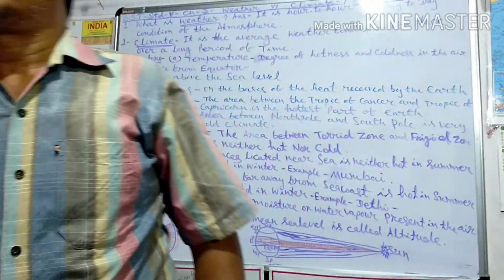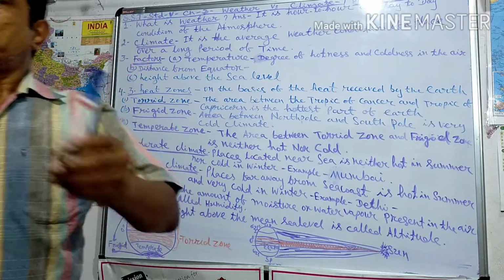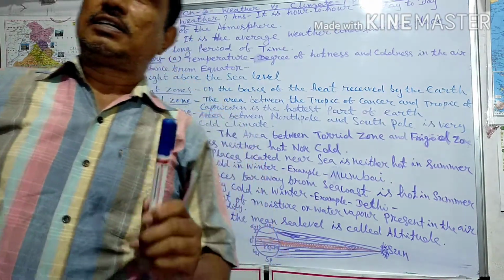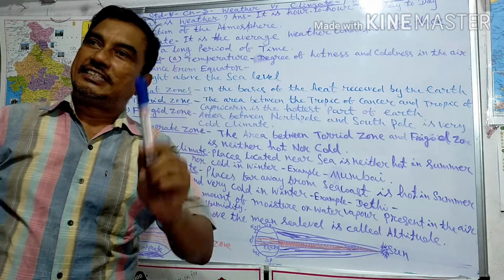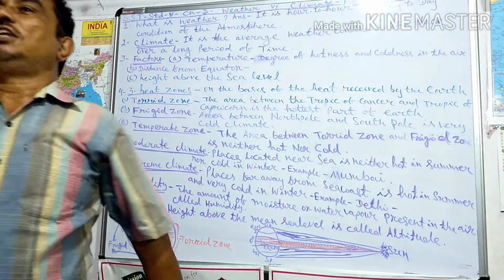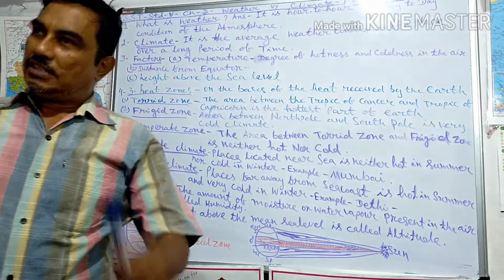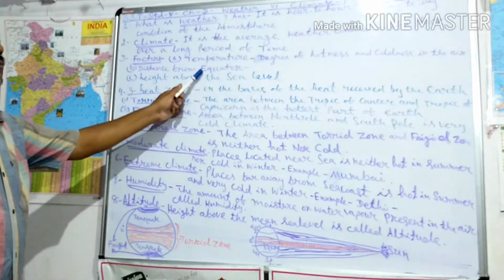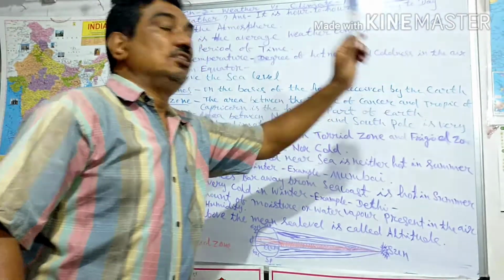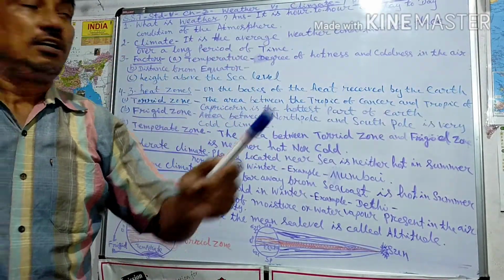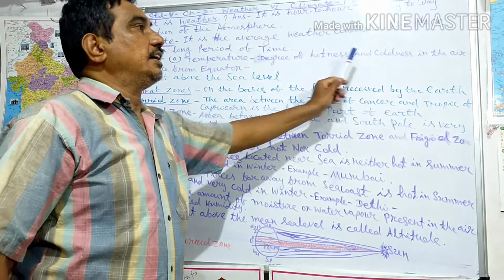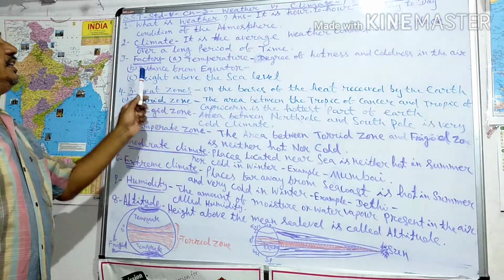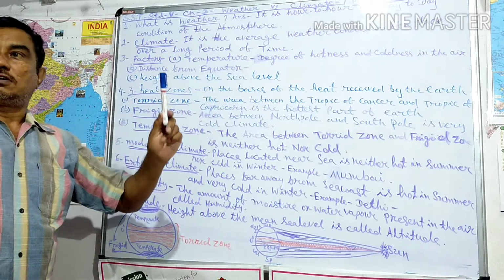So the factors are, first, temperature, distance from the equator, and height above the sea level. Three factors are there. One is temperature, the degree of hotness and coldness in the air. That is called temperature.